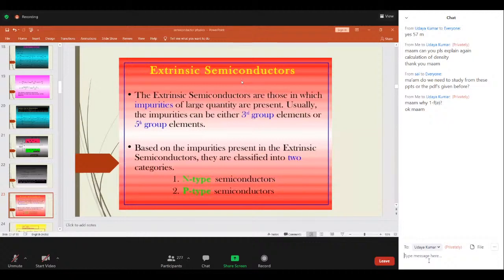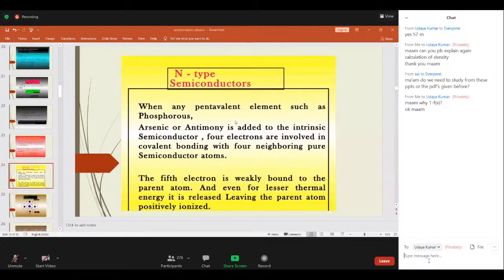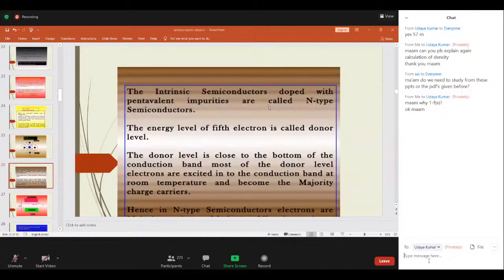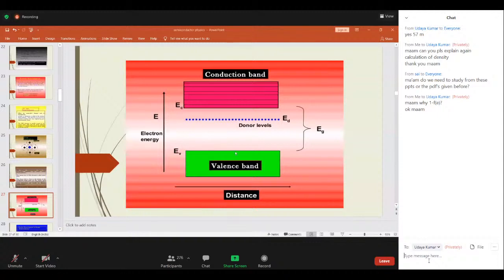When we add pentavalent impurities, it becomes an N-type semiconductor. When we add trivalent impurities, it becomes a P-type semiconductor. This is the structure of the N-type semiconductor, and in the conduction band, the number of donors will always be more. When temperature increases, the donor electrons get ionized and accumulate like a layer, and this is known as the donor energy level. It always lies exactly below the conduction band.